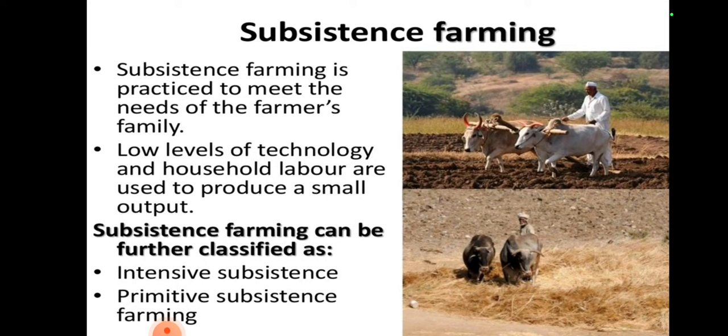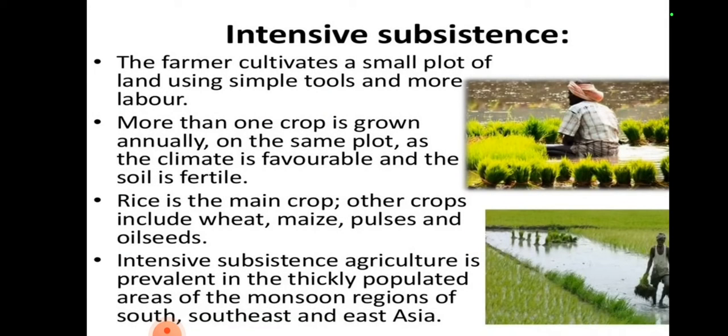At first, I will explain subsistence farming. Subsistence farming is practiced to meet the needs of the farmer's family, with a low level of technology and household labor. In intensive subsistence, the farmer cultivates a small plot of land using simple tools and more labor. More than one crop is grown annually on the same plot as the climate is favorable and the soil is fertile. For example, rice is the main crop and wheat also.